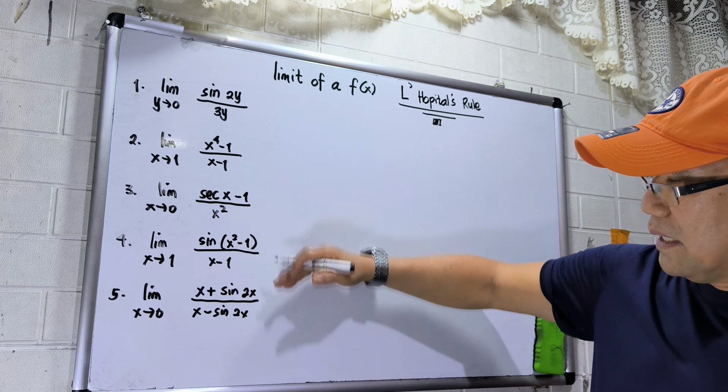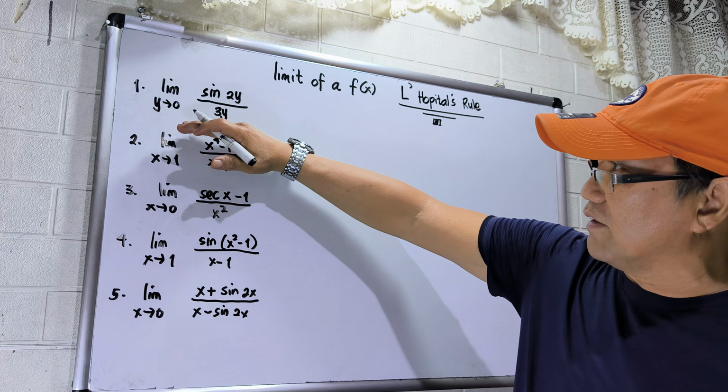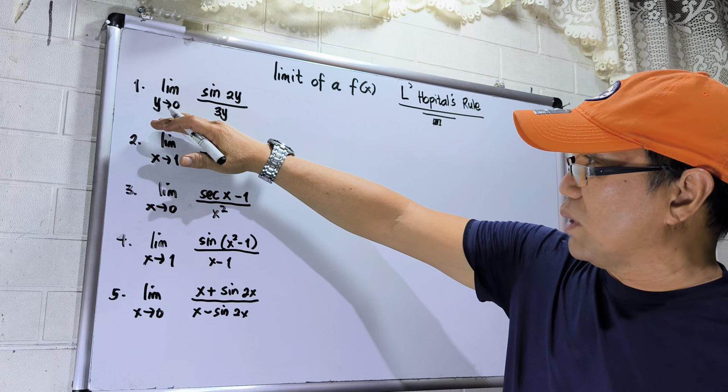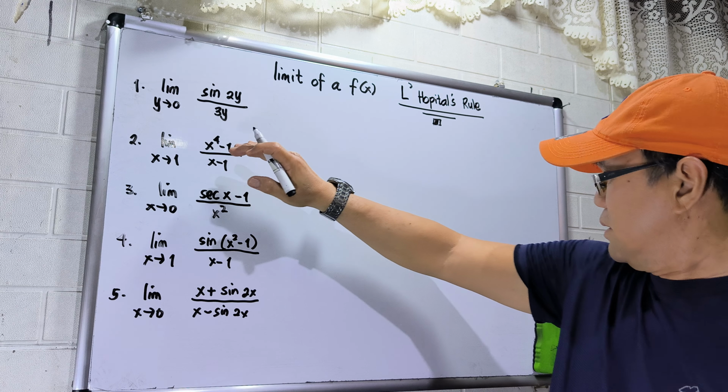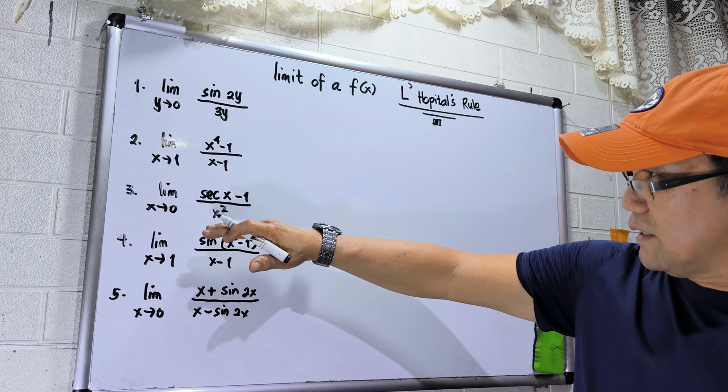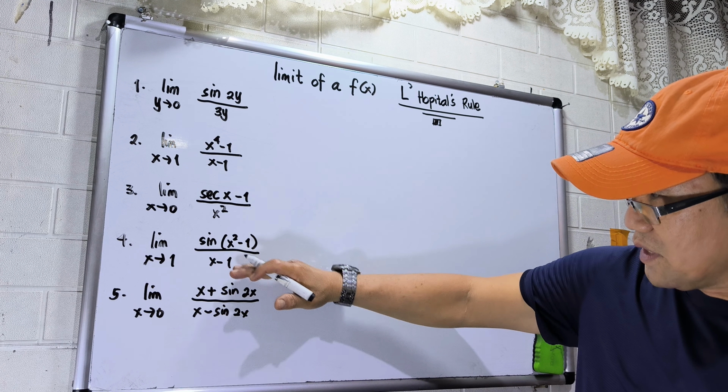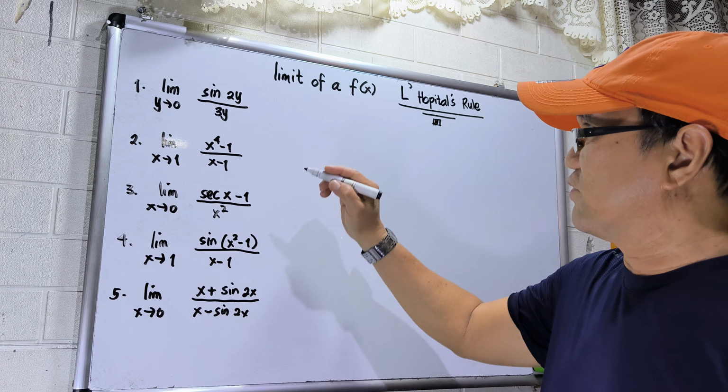So I have a series of limits in here. As you notice, we have limit y approaches 0, then I have the trigonometric function. Then number 2 is, sorry, this is algebraic. And then this is trigonometric again. Trigonometric. Okay? Let us solve number 1 first.